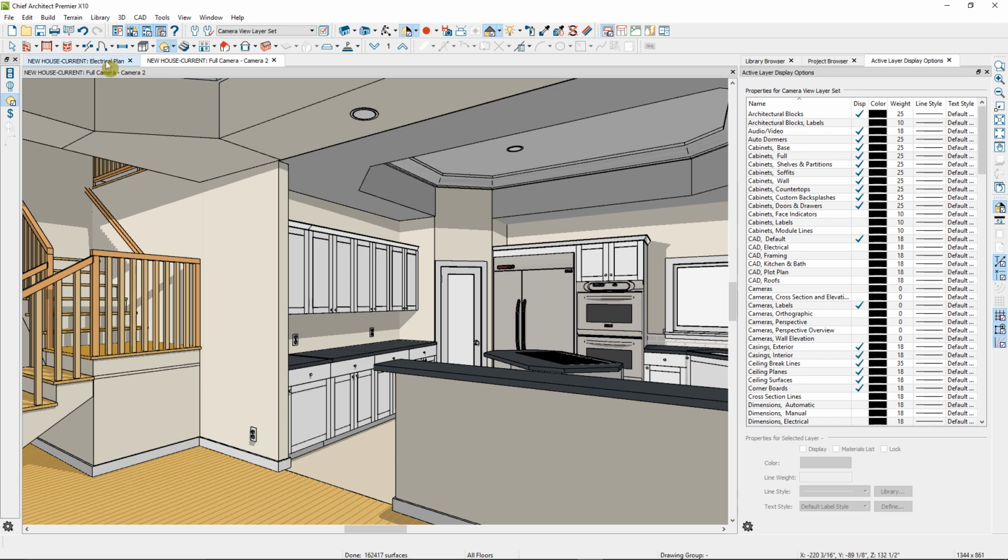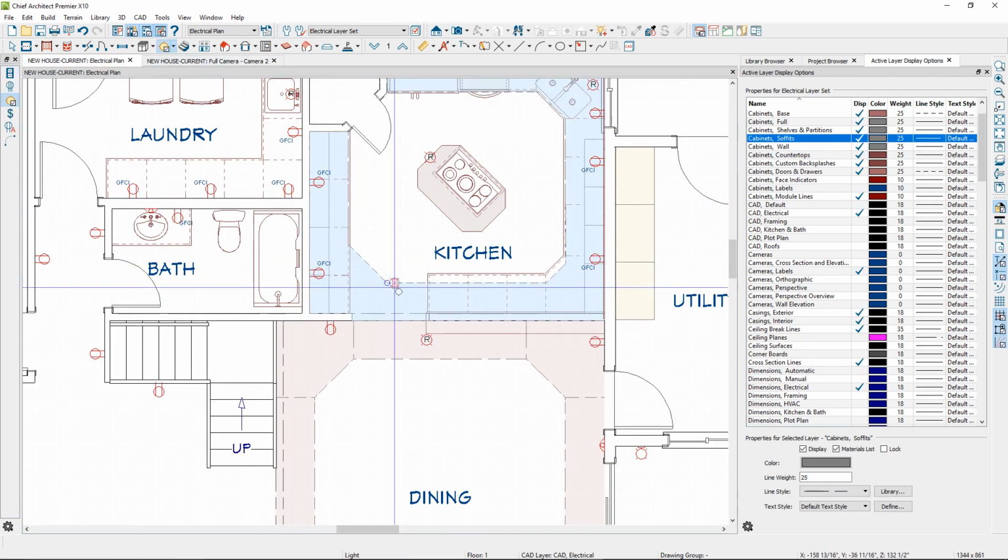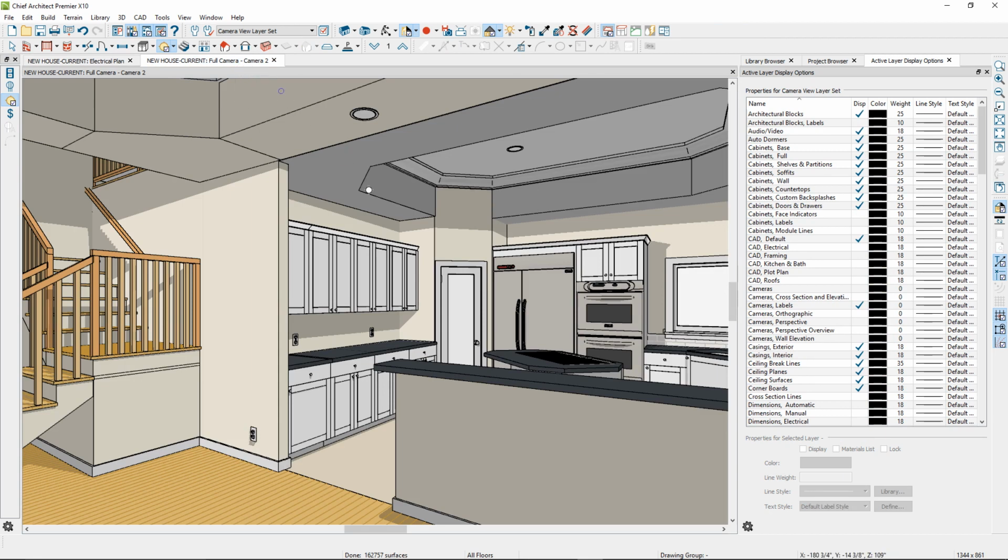If I go to my electrical floor plan and then place a light here where the polyline solid is, you can see that it's placed it, but if I go to the camera view, you're not able to see it. That's because Chief is not recognizing this as a ceiling surface like it does the soffit.